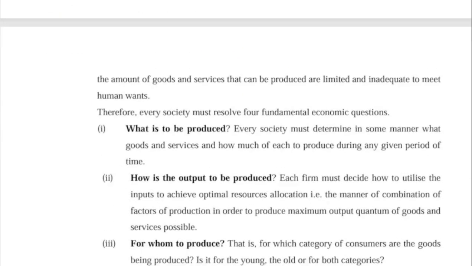Now before we go to the second one, there's something that we need to understand. Every society must resolve four fundamental economic questions. Four, very important. Number one is what to produce, and to determine in some manner what goods and services, and how much of each, to produce during any given period of time. It's as simple as that. An economy must determine what to produce, what am I to produce.